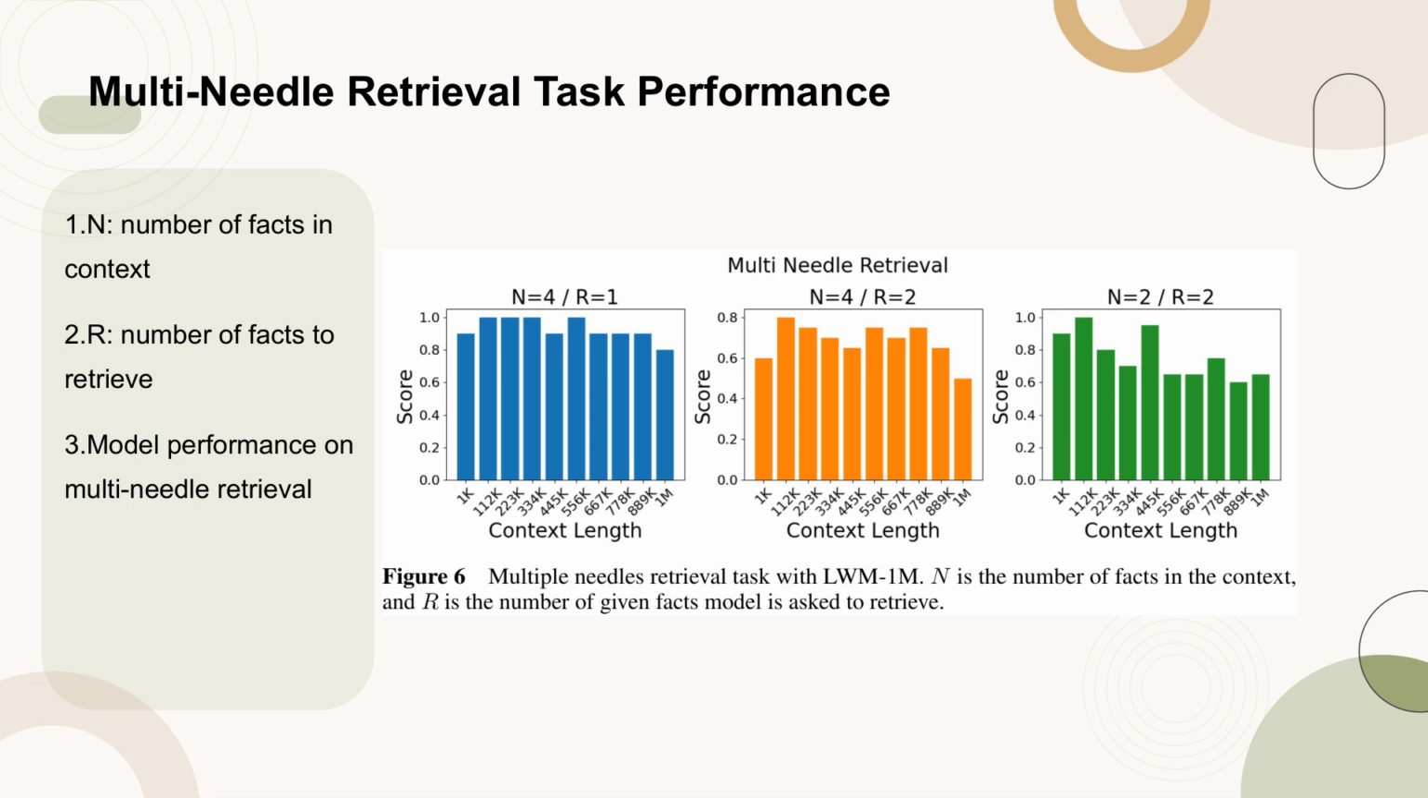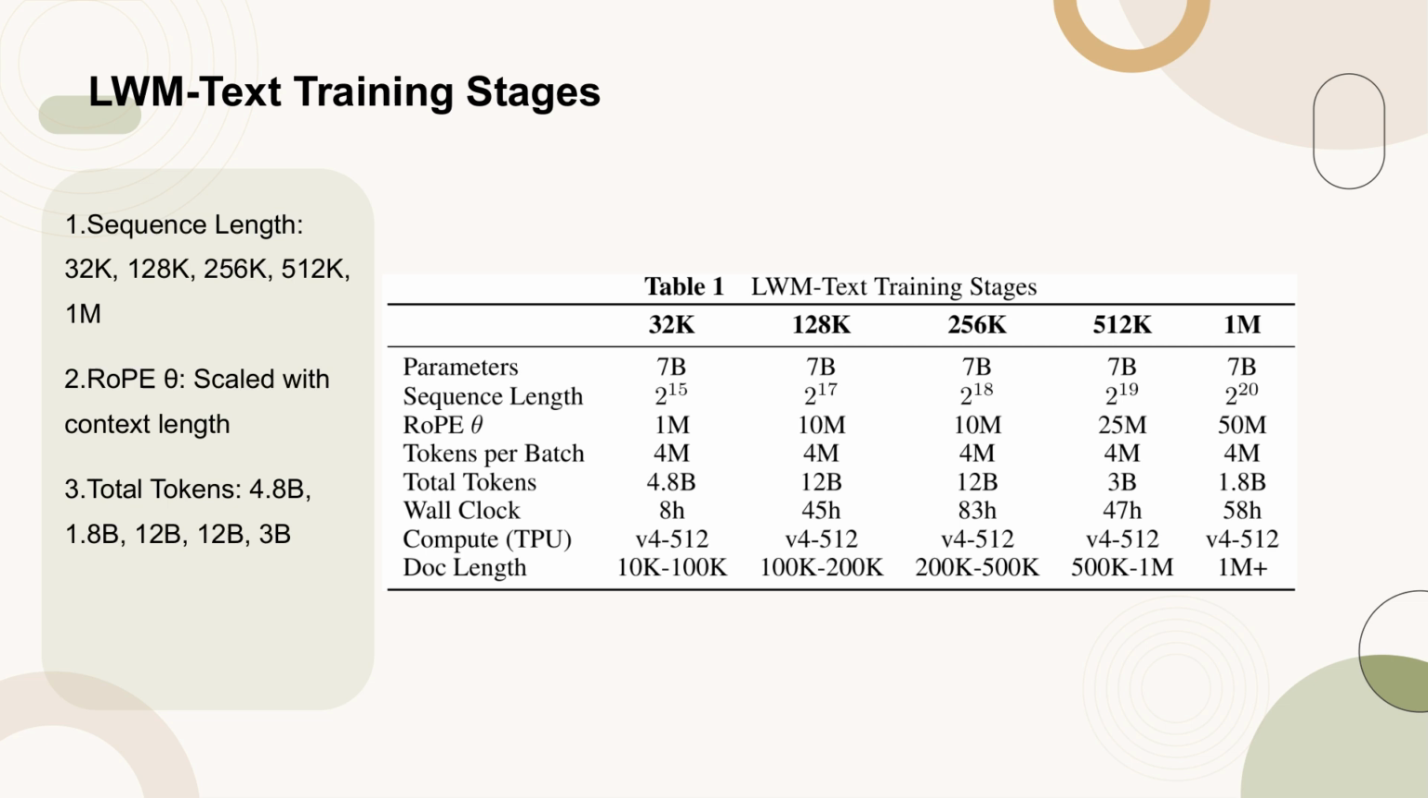needs to be retrieved. Table 1 provides detailed information about the training stages of the LWM text model, including sequence length, RoPE theta scaling, tokens per batch, total tokens processed, wall clock time, and compute resources used. Each stage progressively increases the effective context length of the model, starting from 32K and extending to 1M. The table highlights the scaling of RoPE theta with context length and the total tokens processed during each training stage, which are crucial for understanding the model's capacity and training efficiency.